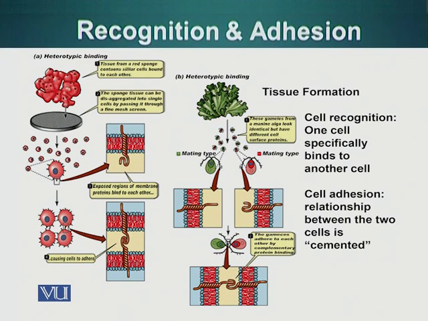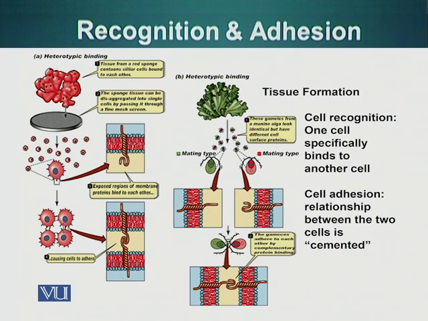Another way of sticking between two cells is that, for example, we know gametes fuse with each other. Sperm and egg, for example, fuse with each other. That process is also facilitated by proteins embedded in the plasma membrane. How does a sperm know that it has to fuse with an egg and not any other cell in the tissue? This is because sperm cells have specific membrane proteins that can distinguish membrane proteins present in the egg cell. They interact with those proteins, which allows these two cells to fuse with each other.